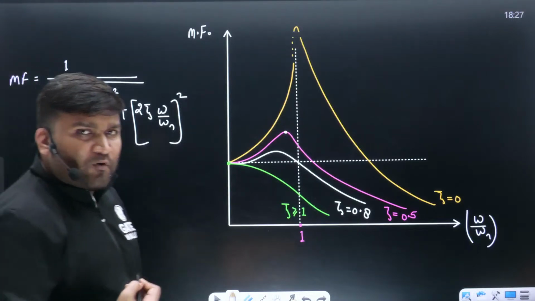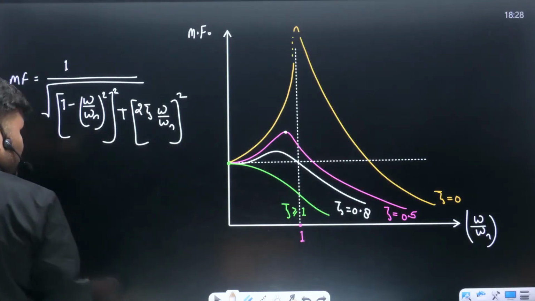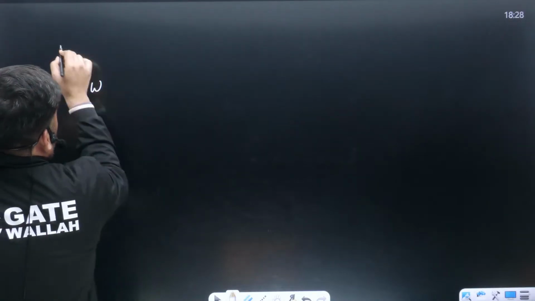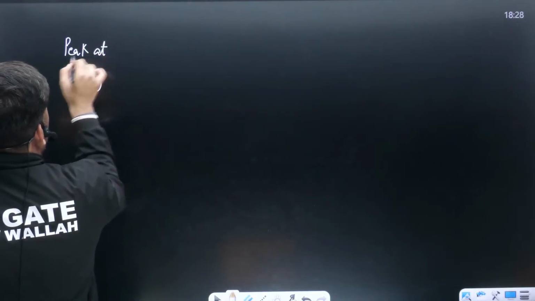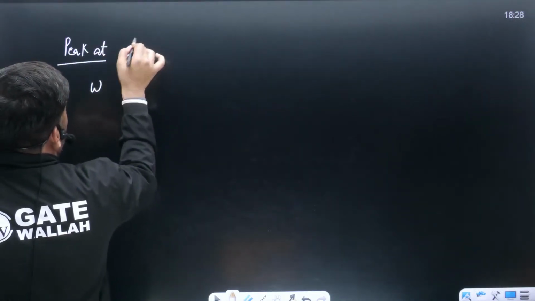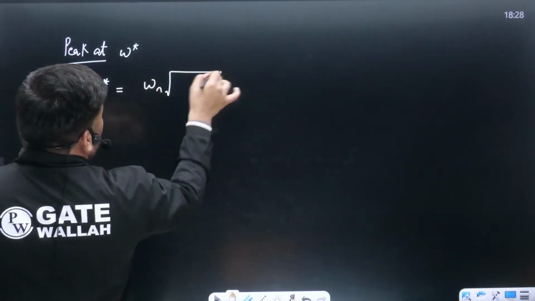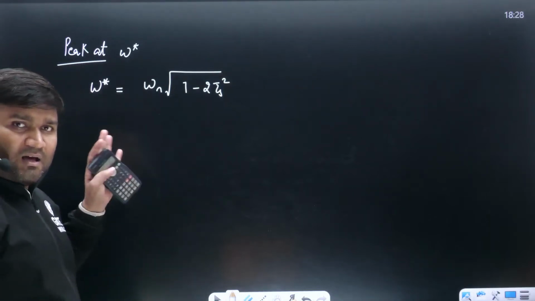If you remember that formula, it can be written that we will get the peak at some omega star, and that omega star is given as omega n under root 1 minus 2 zeta square. If you remember this formula, so far so good.